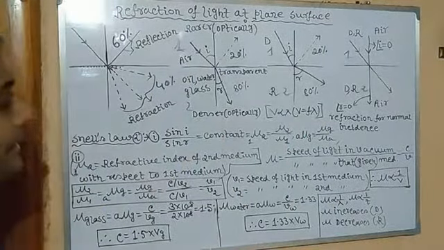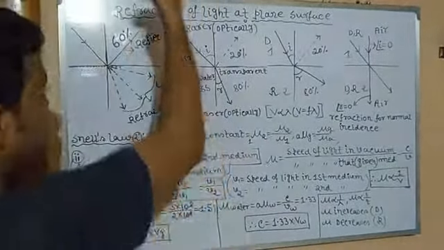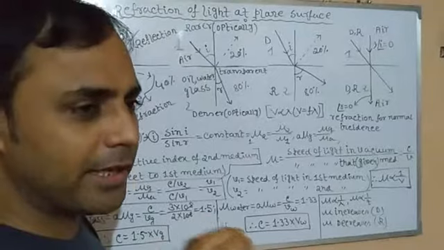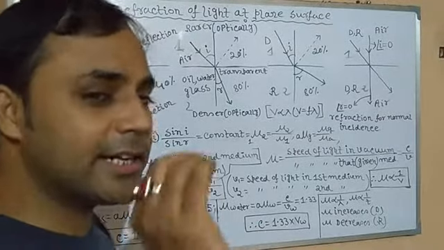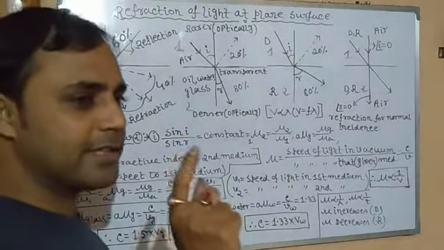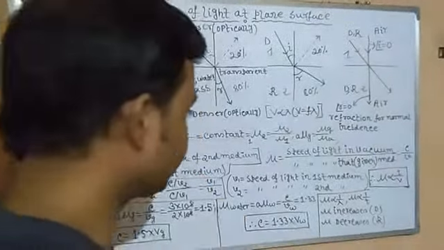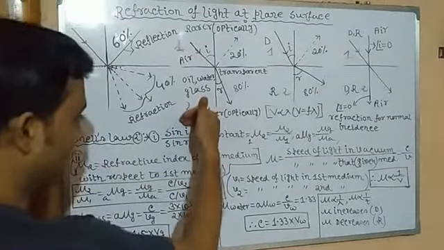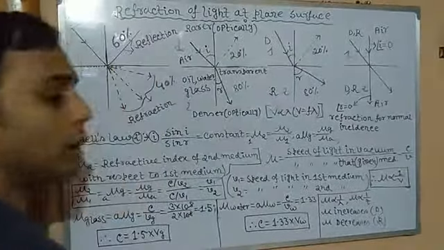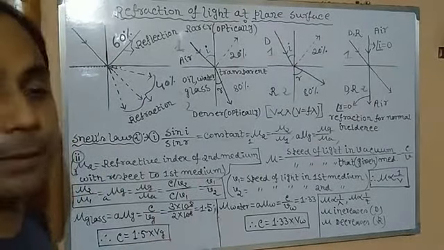It is called the refractive index. Since it is related to refraction, that's why it is refractive. Index means it will indicate something. Since it is an index, obviously, if anything is an index, it always indicates something. So what does it indicate? We will see here. This constant, the ratio of the sine of the angle of incidence to the sine of the angle of refraction, is always a constant value, which is called mu or mu 2 by mu 1. That is the refractive index of the second medium with respect to the first medium.